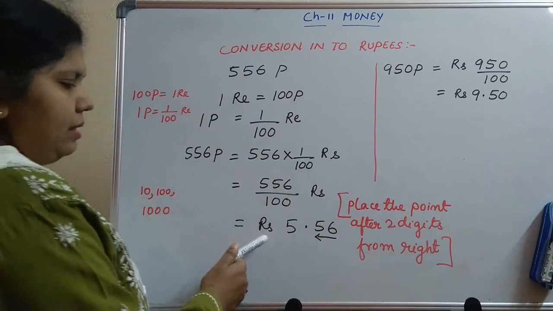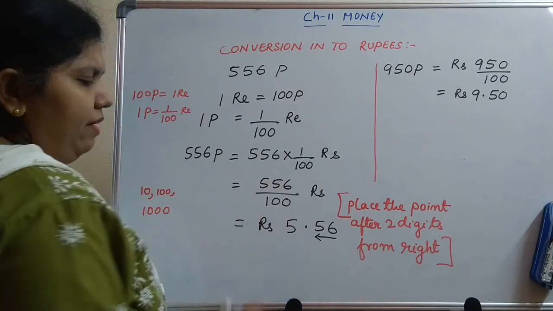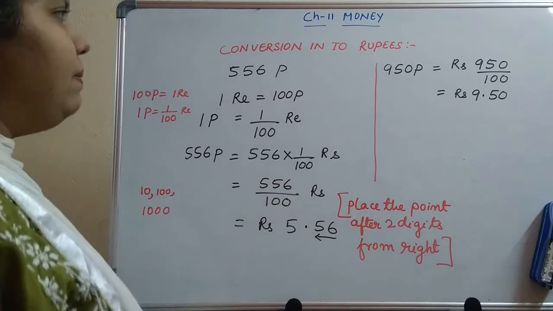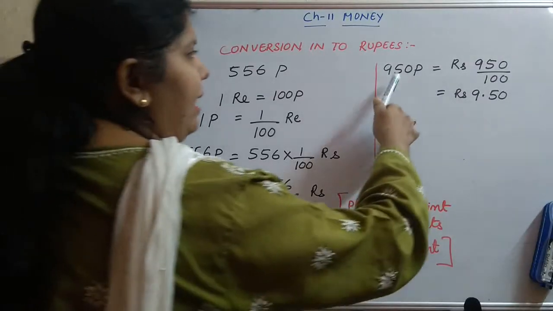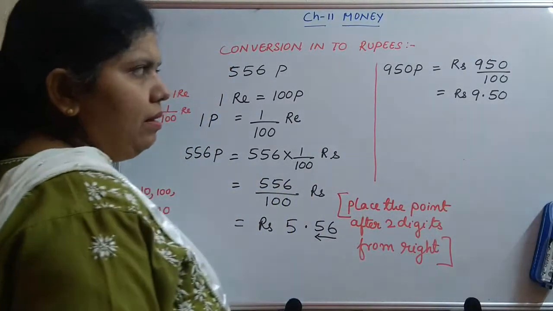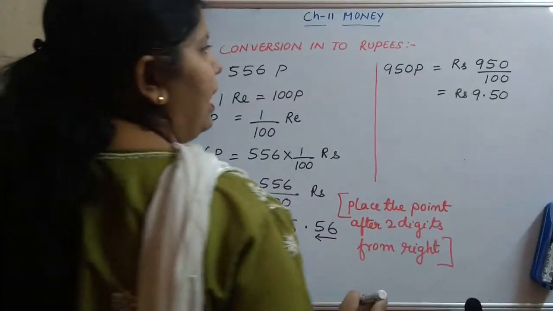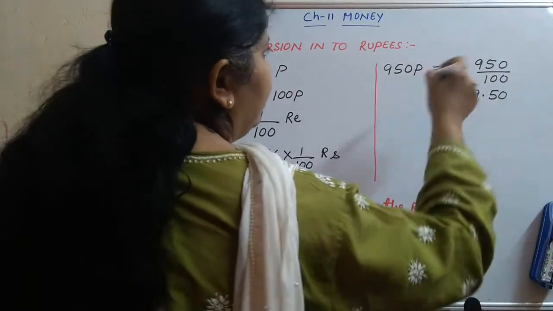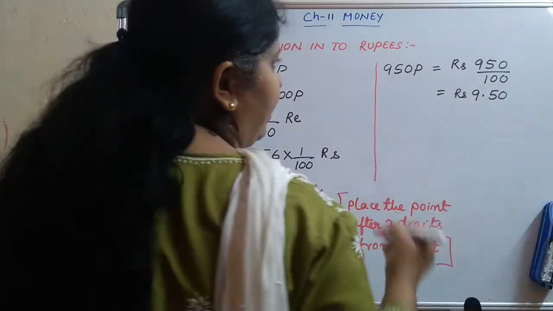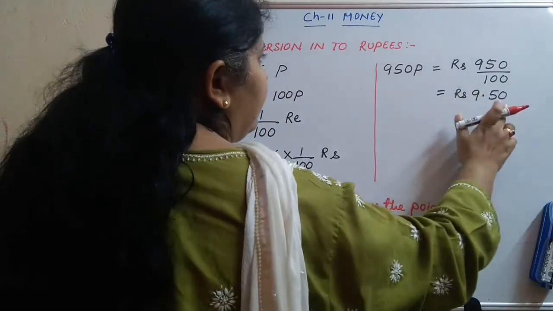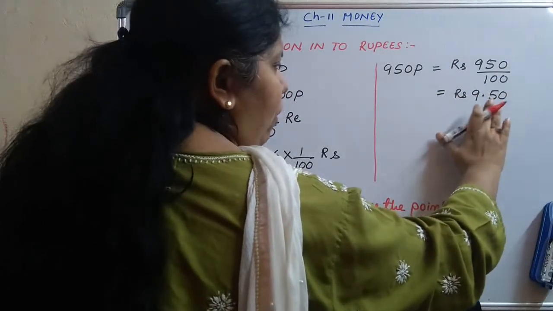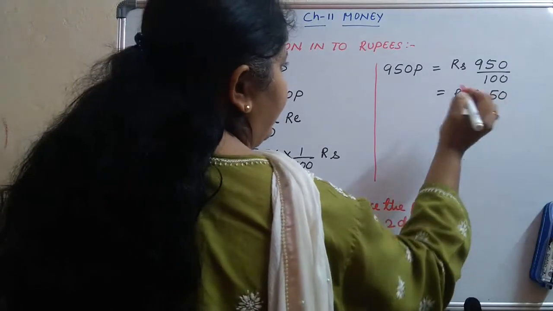So your answer is rupees 5.56. Similarly, 950 paisa. Here also we have to do the same thing. You will get rupees 950 by 100, and after 2 digits from the right side put a point.